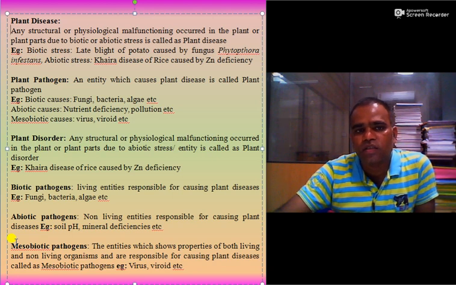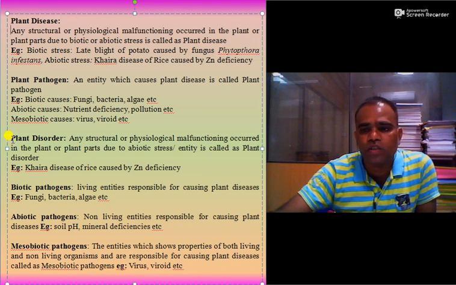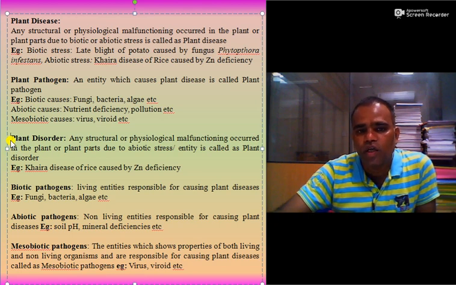So dear friends, along with plant disease, there is one term in case of plant pathology which is also important one, that is called as plant disorder. So any structural or physiological malfunctioning occurred in the plant or plant parts due to abiotic stress is called as plant disorder. Here in case of plant disease we have seen due to biotic as well as abiotic stress, while in case of plant disorder it is only due to abiotic stress. So you must have to keep in mind. Example is Khaira disease of rice caused by zinc deficiency.